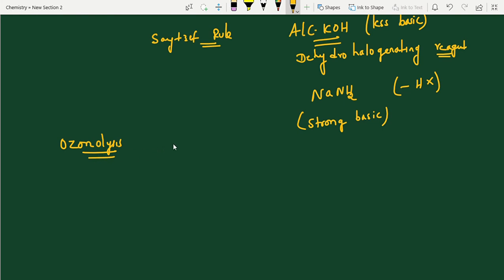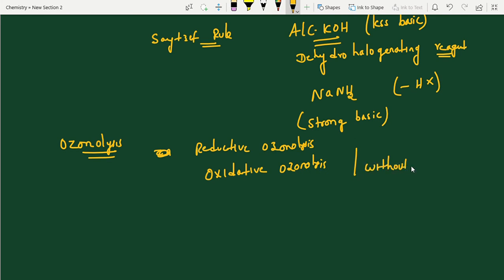Then only you'll get command, because we are using a reducing agent. We have reductive ozonolysis, and what are the reductive ozonolysis products? And oxidative ozonolysis is without using a reducing agent. So we can get to the next. Especially I will explain ozonolysis, how easily we can write the products from reactants, everything I will discuss. Okay, the ozonolysis reaction will come in the alkenes chapter, and in alkynes also. Now, next one.